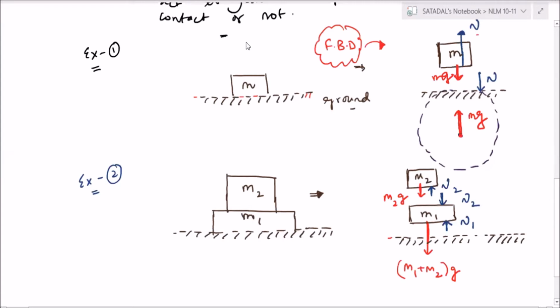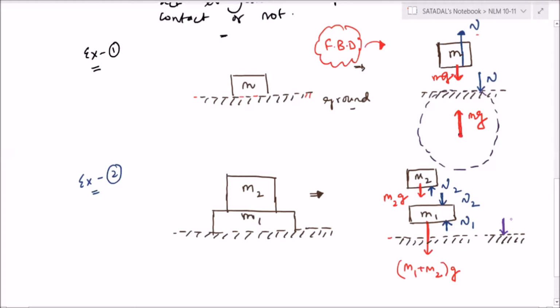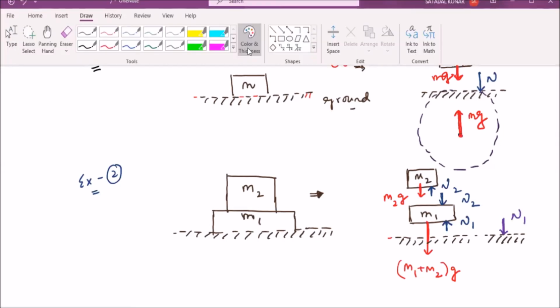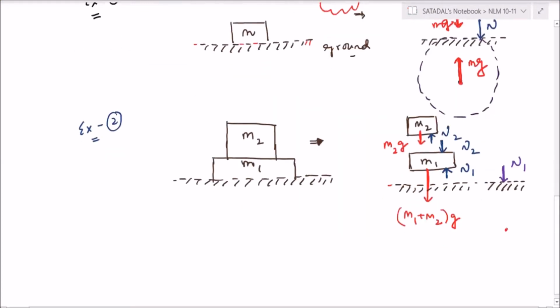On the earth surface, only N1 will come. Correct? And in the larger picture, at the center of the earth, here will be the force (M1 plus M2) into G. Is that okay for everyone? Understood? Perfect clarity is there? Yeah, right, Shivani? Okay.